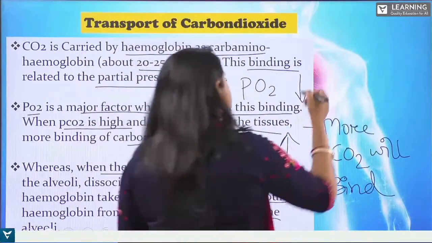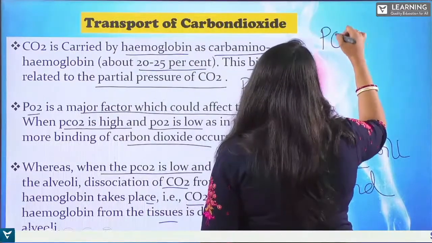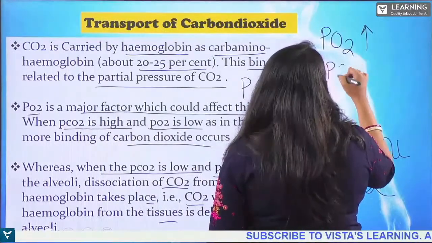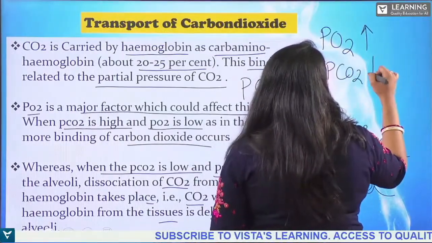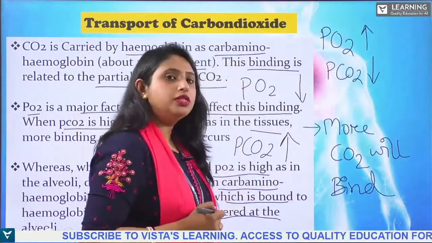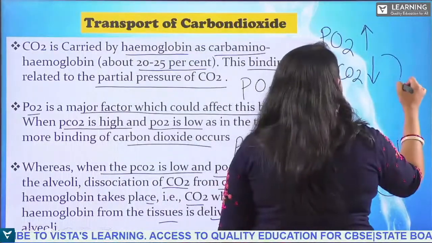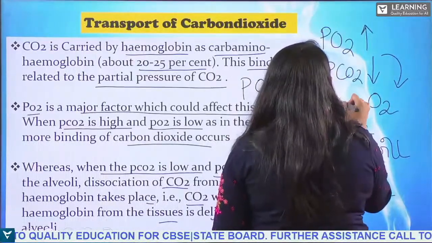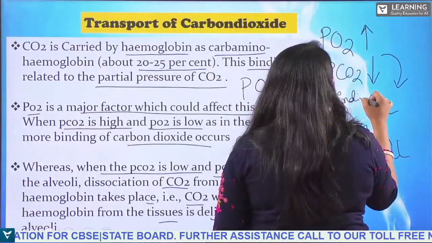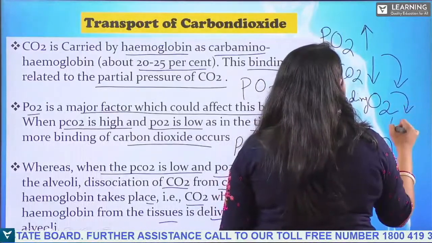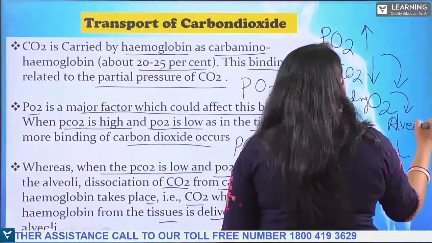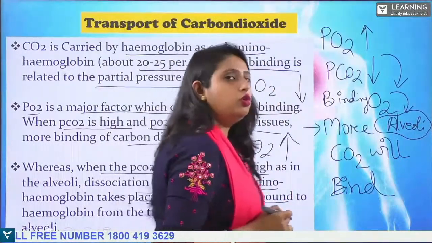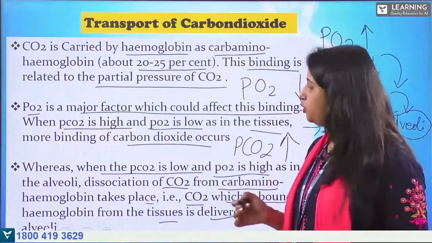When the partial pressure of oxygen is high and the partial pressure of carbon dioxide is low, the oxygen will bind. That is, binding of O2 will take place in the alveoli.